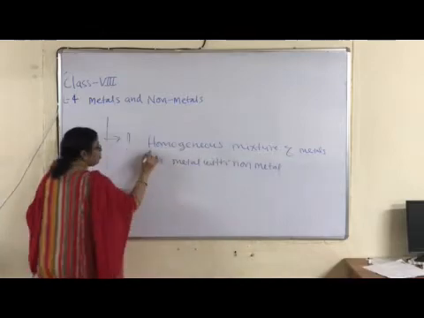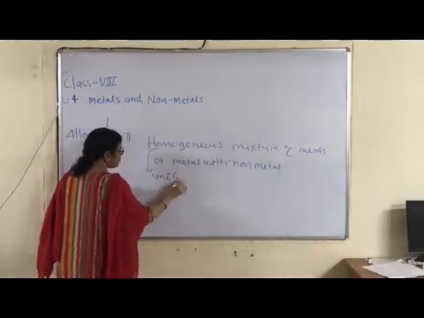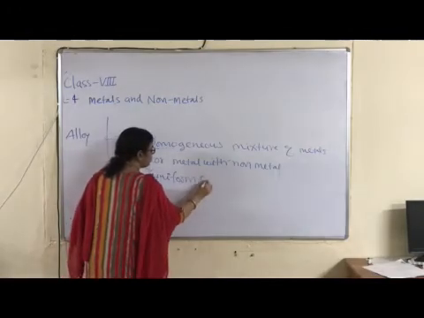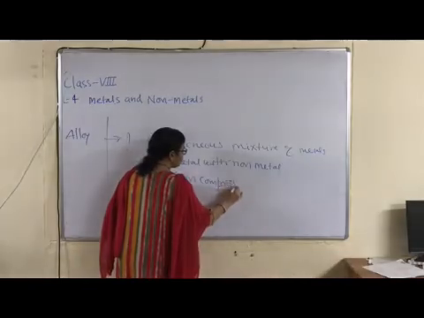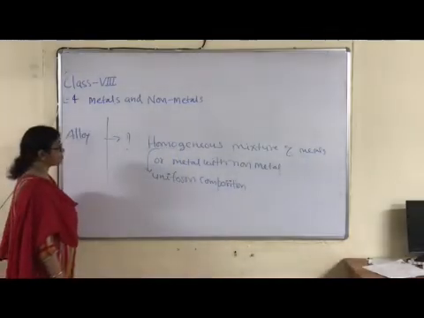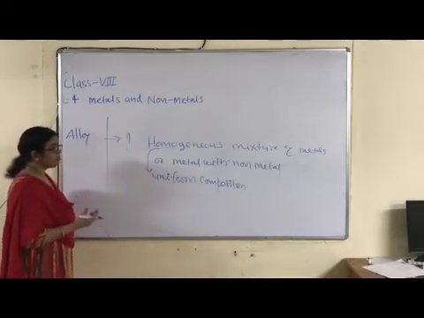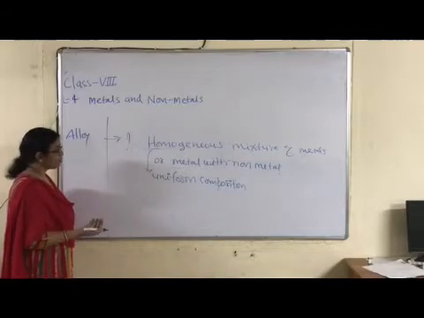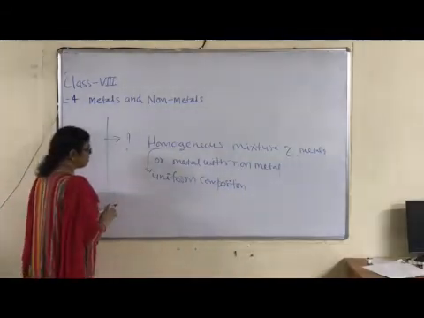Okay, children? Homo means uniform. Uniform composition. Homogeneous means uniform composition. Right? Homogeneous mixture of metals. It means two or more than two metals, or metal with non-metal, is known as alloy.